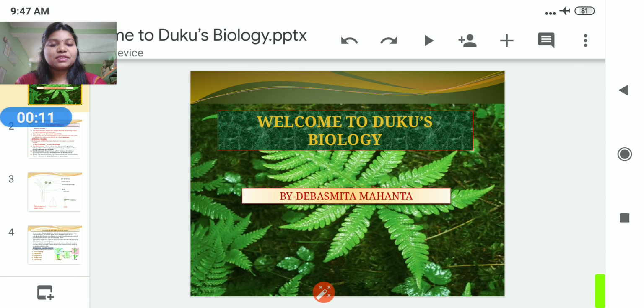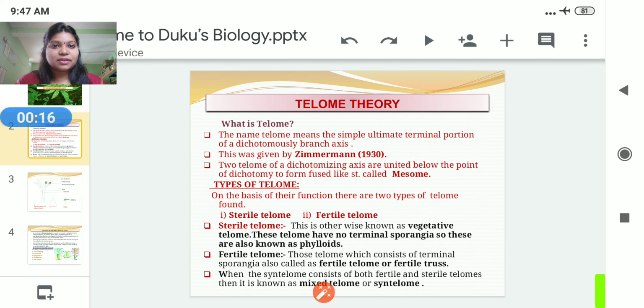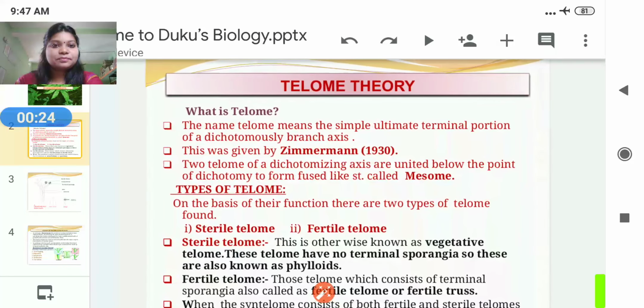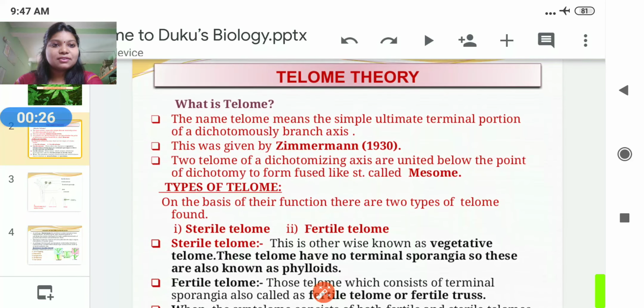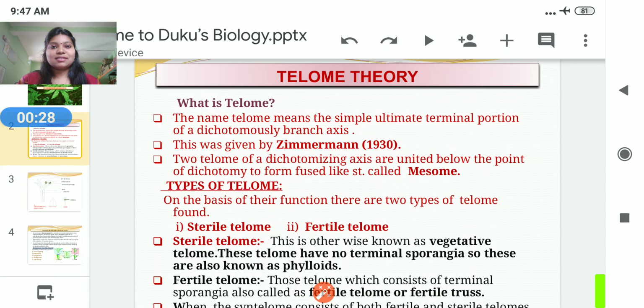Today I am going to discuss with you the Telome theory. Before we start the topic, let's know what a telome is. Here you can see this slide. First, what is a telome? The name telome means the simple ultimate terminal portion of the dichotomously branched axis. That's the term telome.